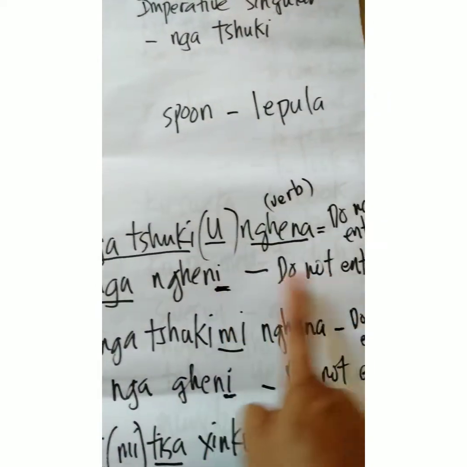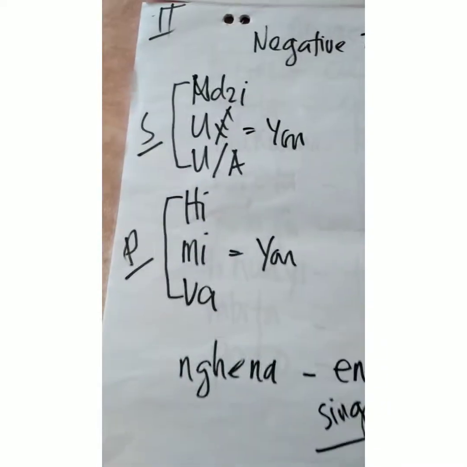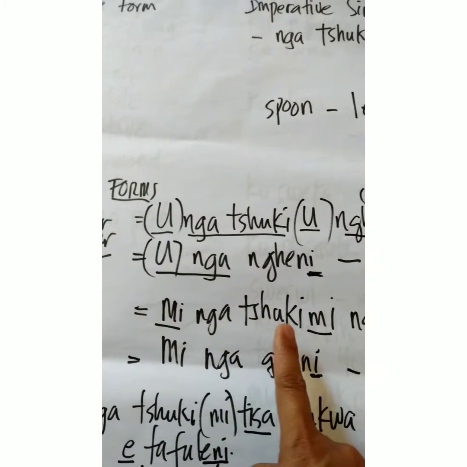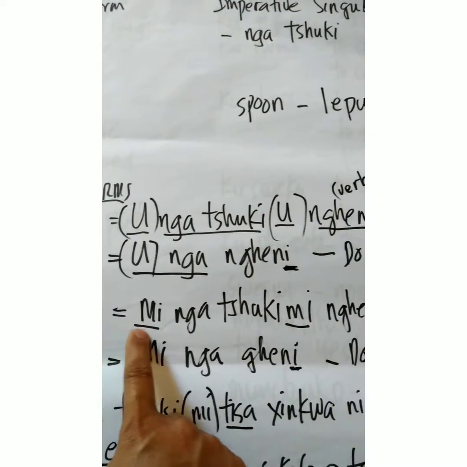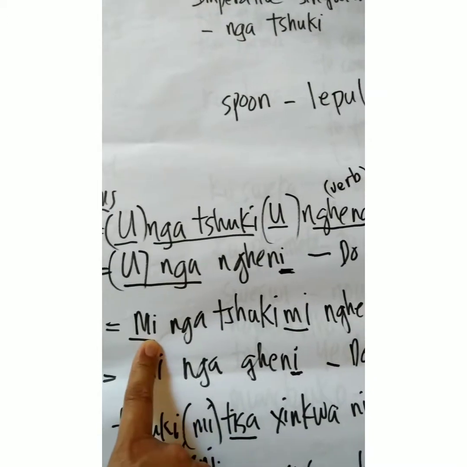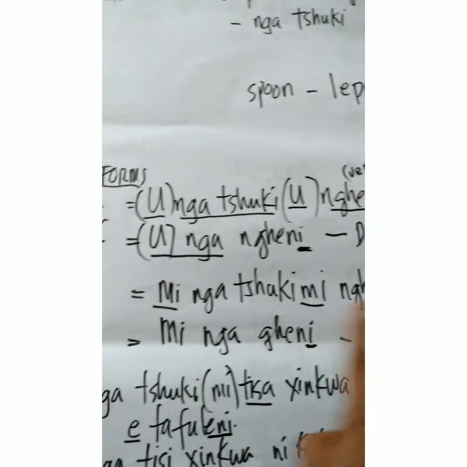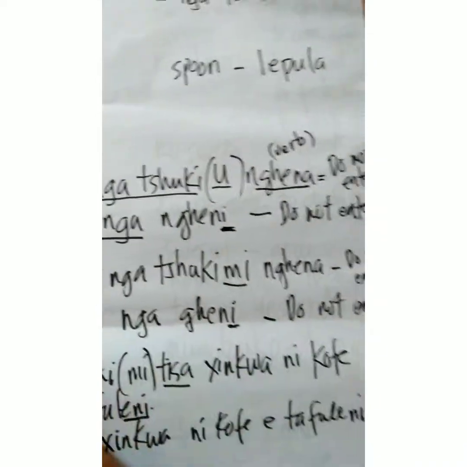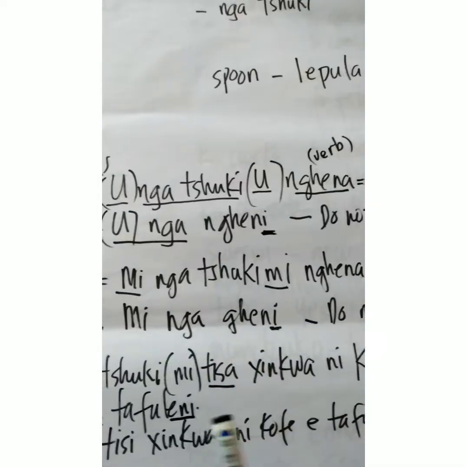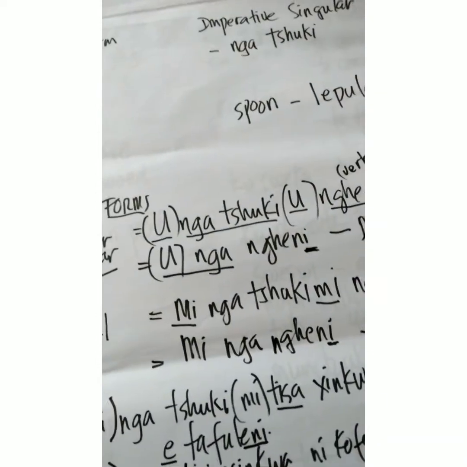Ongangeni, the shortcut, do not enter. Now the plural, me. Me is you here. So, minga tsuki mi ngena. This means telling a group or more than one person, mingatsuki mingena, do not enter. And the shortcut, mingangeni, do not enter. I made a mistake here, mingangeni, do not enter.